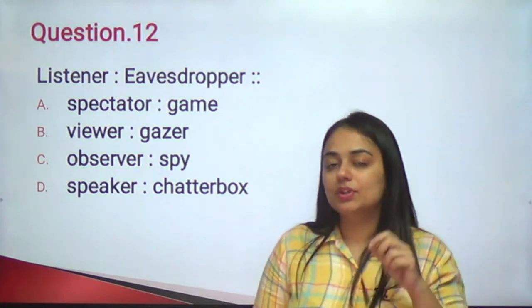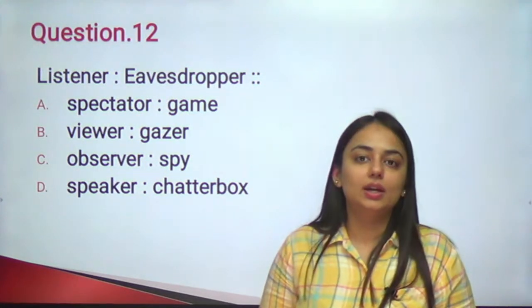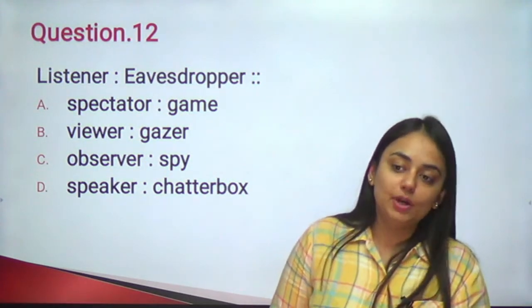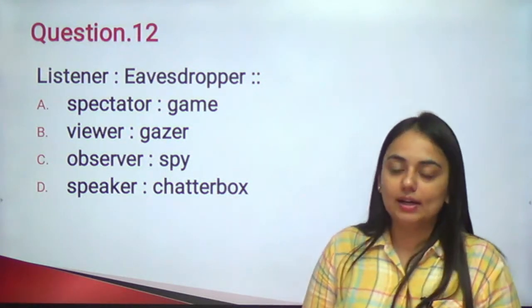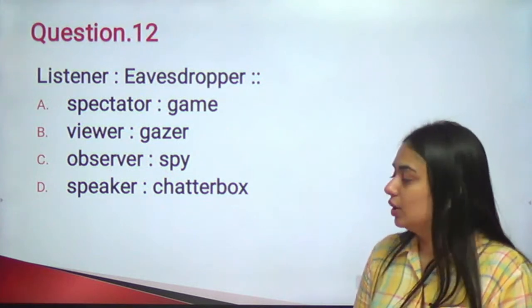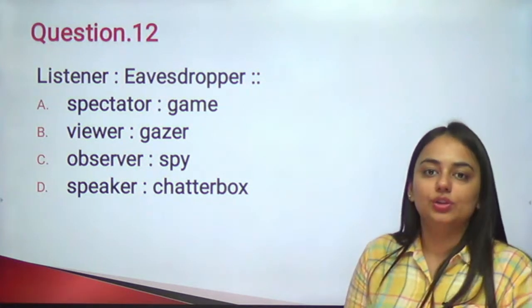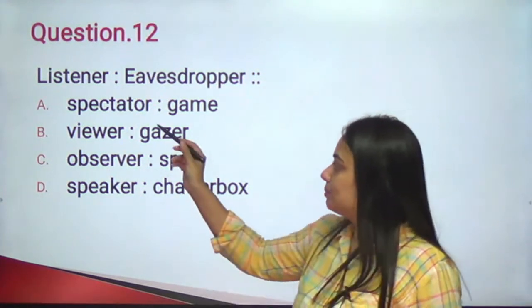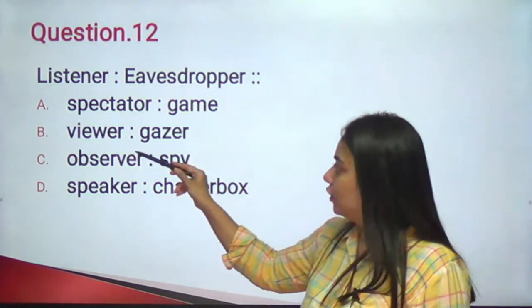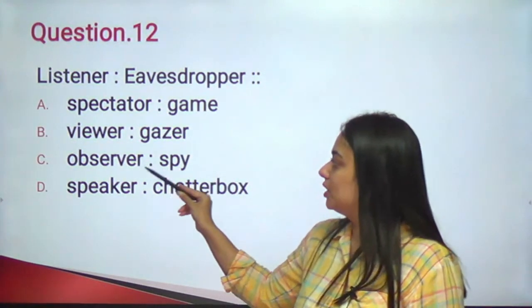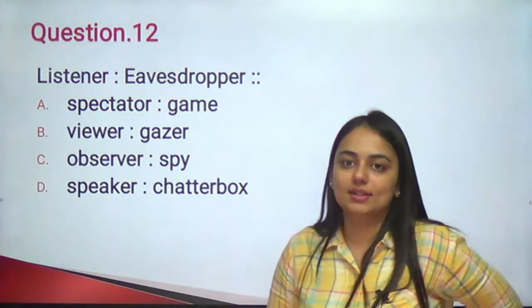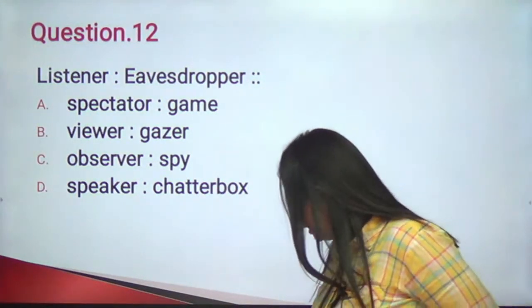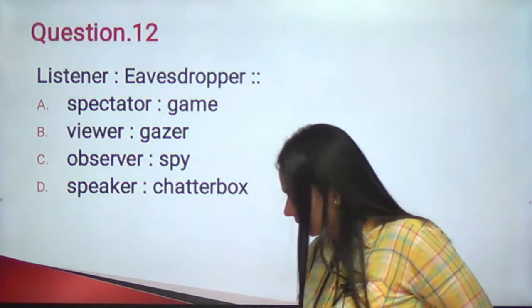An eavesdropper is a person who would listen to your conversation without your knowledge. That is known as eavesdropping. Chori chupke kisi ki baatein sunna, basically. So, spectator is to game, viewer is to gazer, observer is to spy, and speaker is to chatterbox. Which one is the right answer for this?